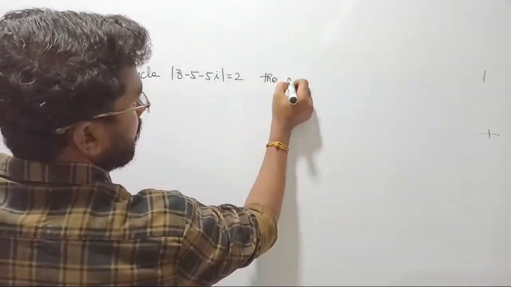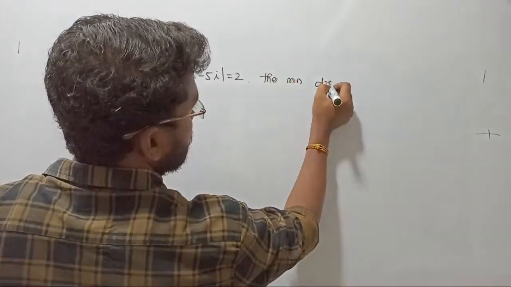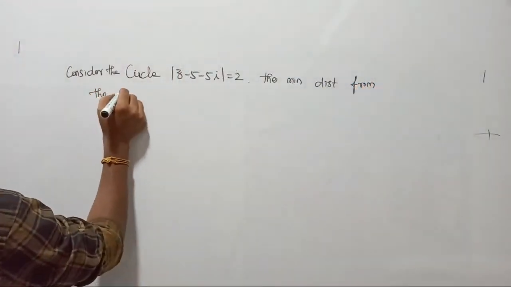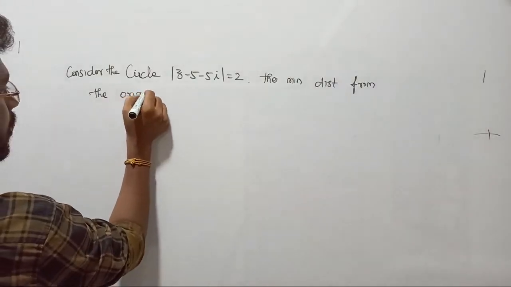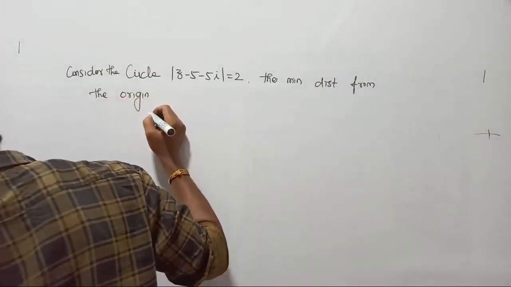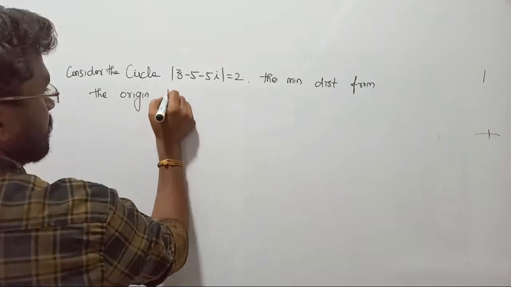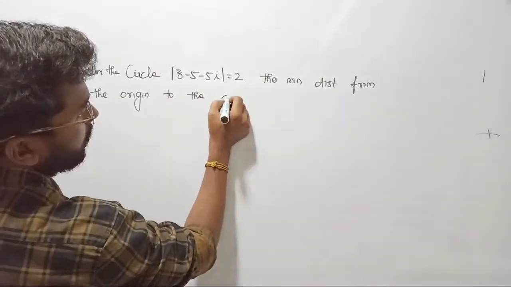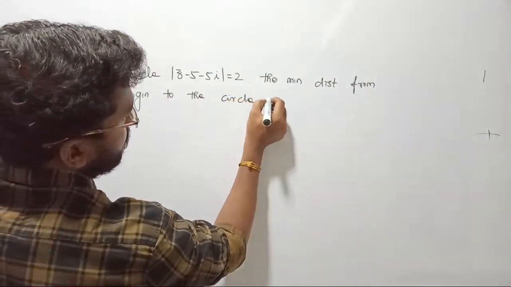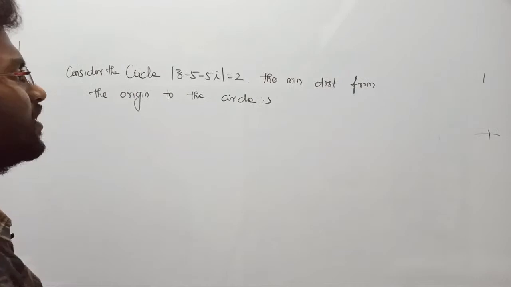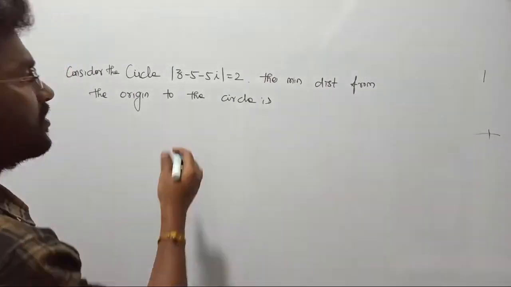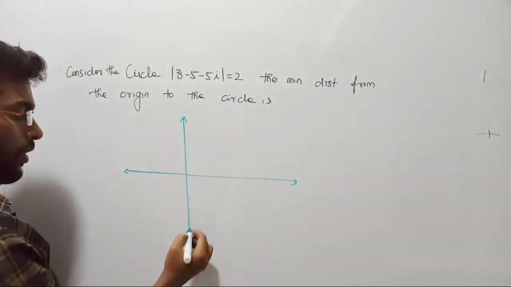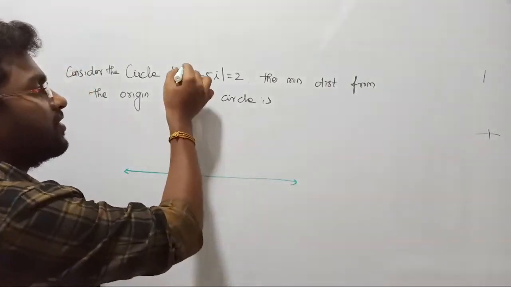The minimum distance from the origin, which is 0,0, to the circle is what? Actually, it is an aptitude question. They are testing your brain, because it's a very simple question. First, we should draw the circle, right? Let us take the z plane. In this z plane, what is the center point? See, how can you write this?